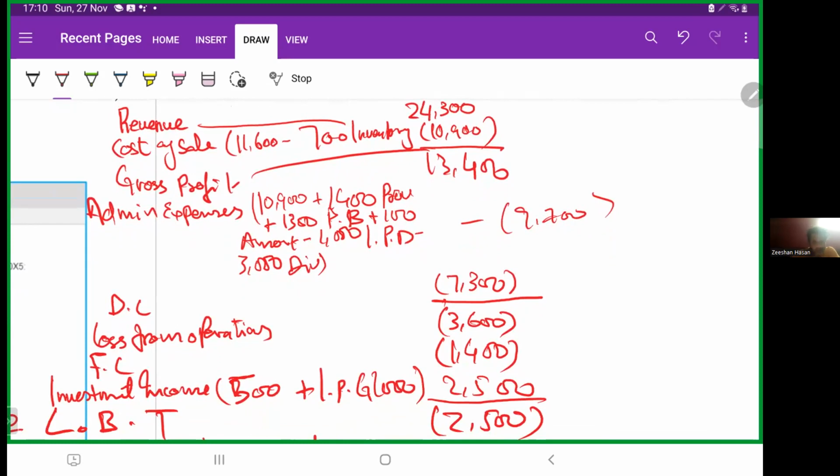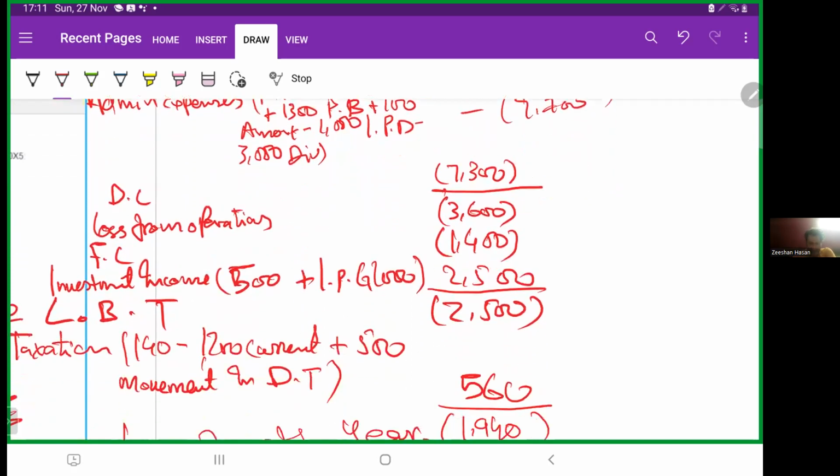Finance cost minus 1,400, given in the trial balance. Investment income 500 plus 2,000 of investment property gain. So total is 2,500. 500 we got from the trial balance. Loss before taxation is 2,500.